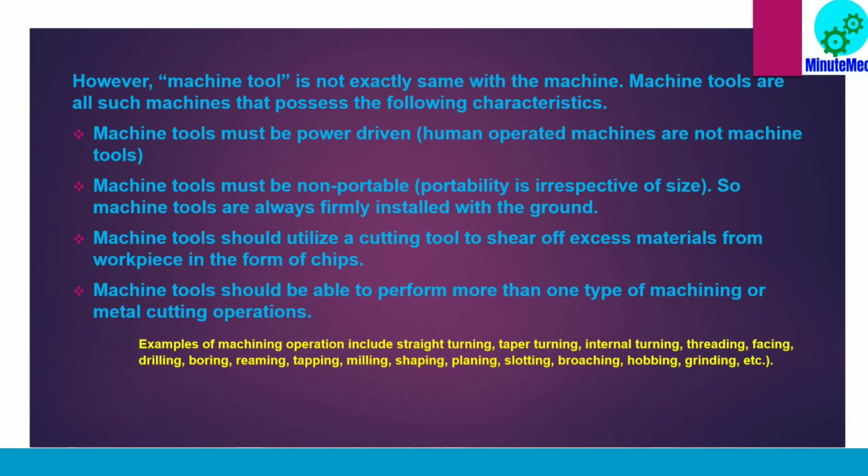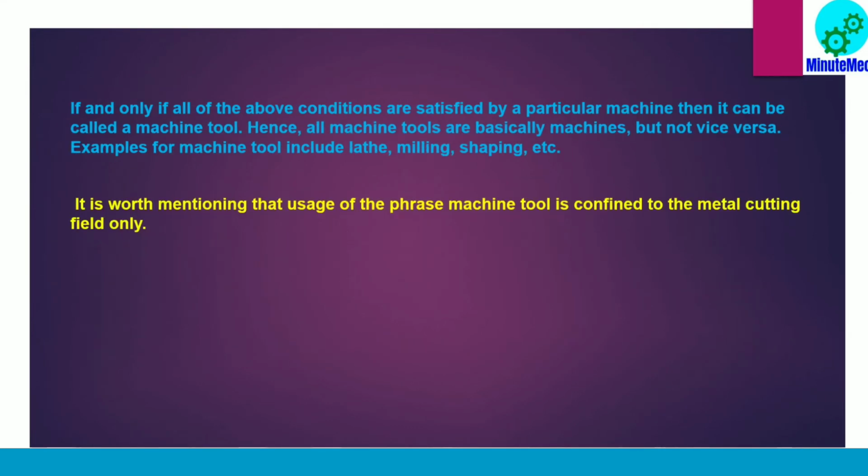You can call a shaper machine a machine tool. You can call a planing machine a machine tool. So you can understand that all machine tools are basically machines, but all machines are not machine tools. I can mention that the term machine tool is actually suitable for metal cutting operations, the metal cutting field only.